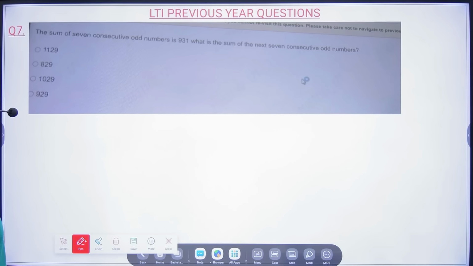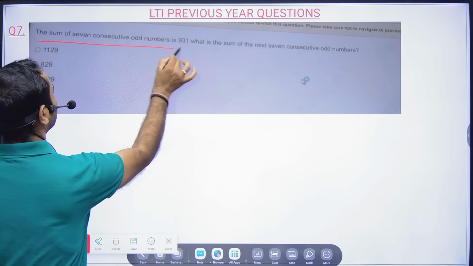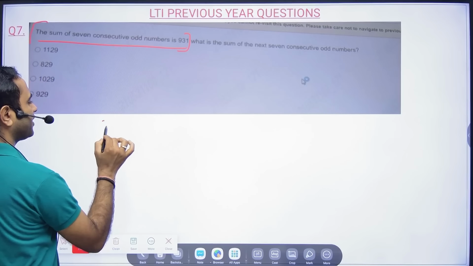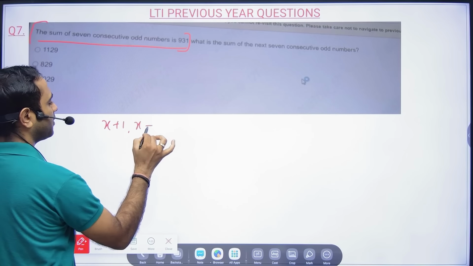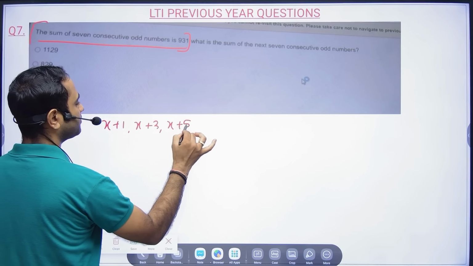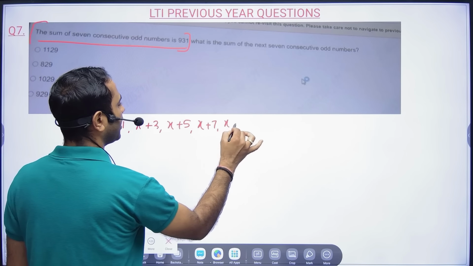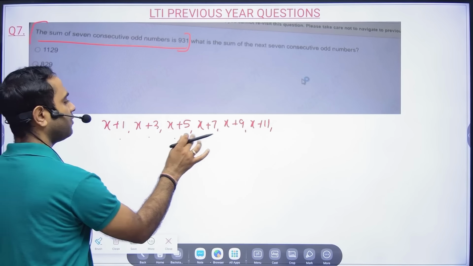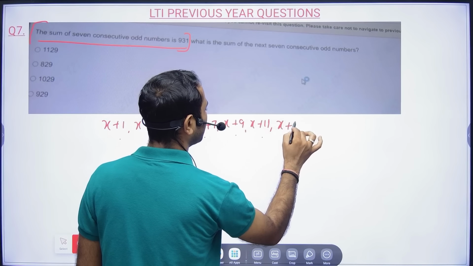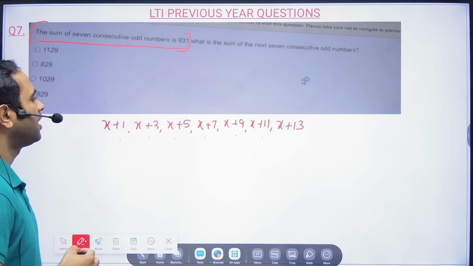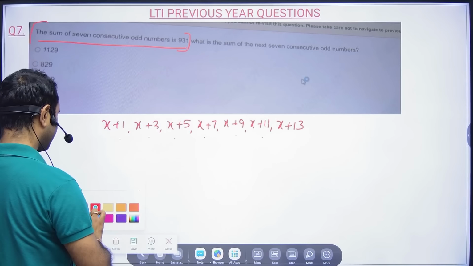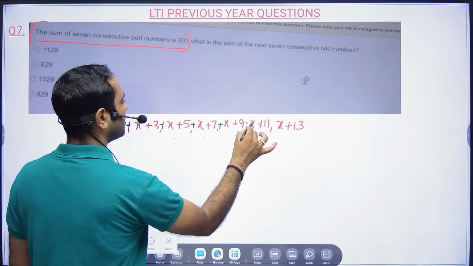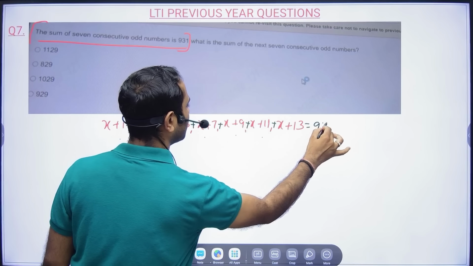The sum of 7 consecutive odd numbers is 931. So I will start with x: x, x plus 1, x plus 3, x plus 5, x plus 7, x plus 9, x plus 11, and x plus 13. These are 7 consecutive odd numbers, and their sum is 931. This is what they have given.